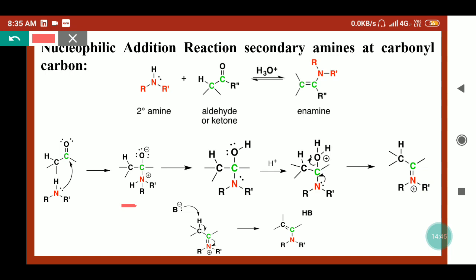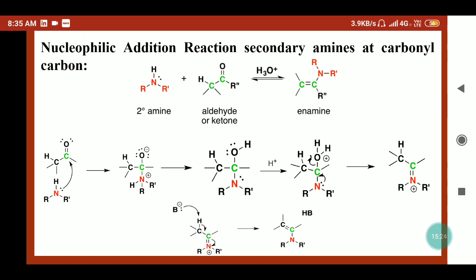Now an acid-base reaction will take place, so this hydrogen will migrate to this oxygen and we will get this compound. Now in the presence of acidic media, this will form OH2 plus and it will be released in the next step. So we will get an imine-like structure, because here we have the hydrogen ion and nitrogen also has a positive charge. So what will happen, a base will attack this proton and it will convert into the enamine, or we can say the proton removal will lead to the formation of enamines.